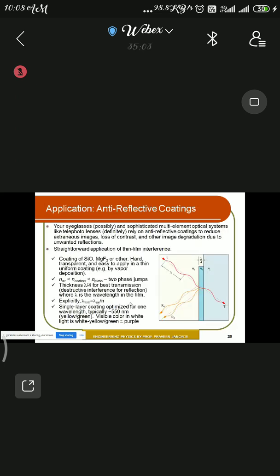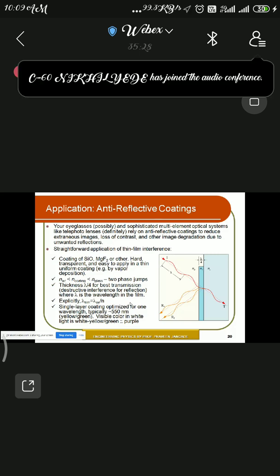Then next is the application. Applications of interference, that is the optics chapter. Here the most important application is the anti-reflection coating. You can see the anti-reflection coating.